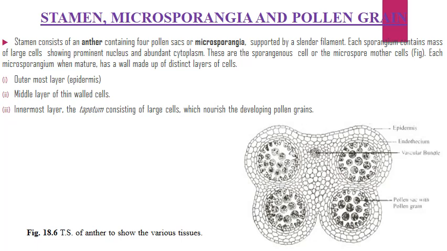Each microsporangium, when mature, has a wall made up of distinct layers of cells. The outermost layer is the epidermis, the middle layer is of thin walled cells, and the innermost layer is the tapetum, consisting of large cells which nourish the developing pollen grains.